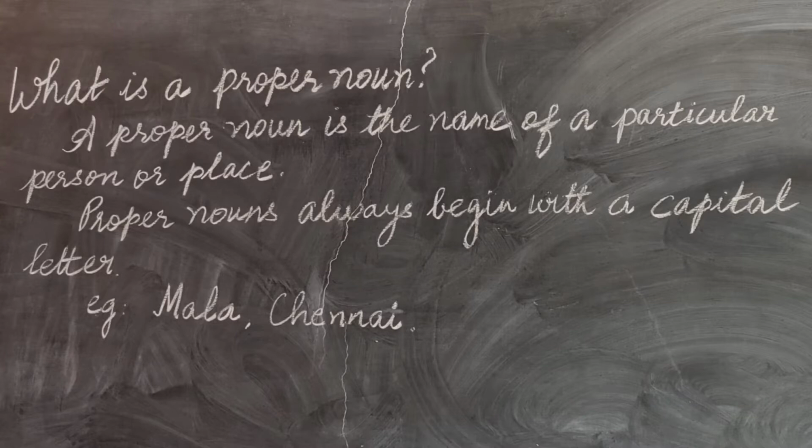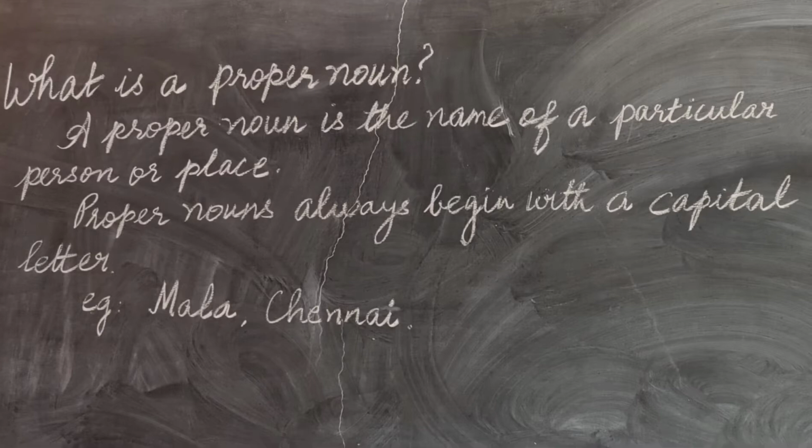Next, we move on to proper noun. What is a proper noun? A proper noun is the name of a particular person or place. I am repeating. A proper noun is the name of a particular person or place. Proper nouns always begin with a capital letter. Some examples are Mala, Chennai, Ranipet, Arul, etc.